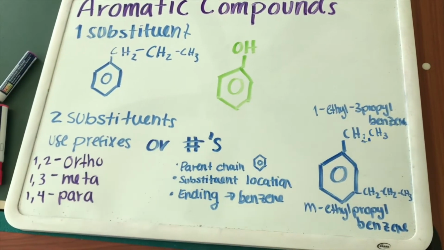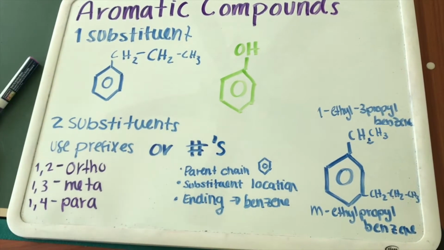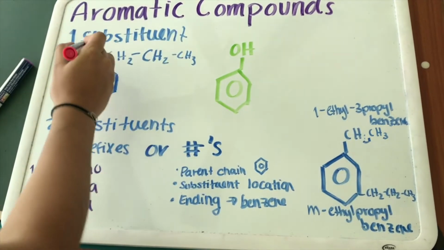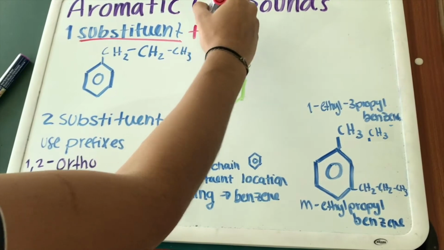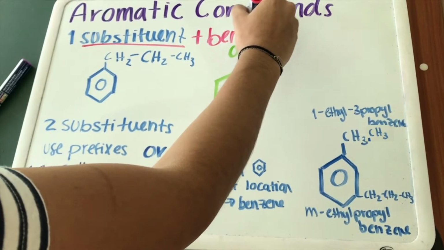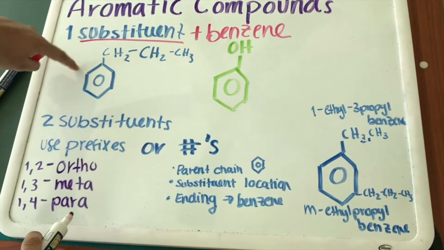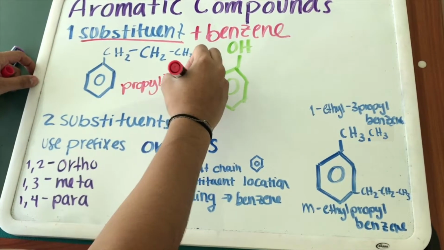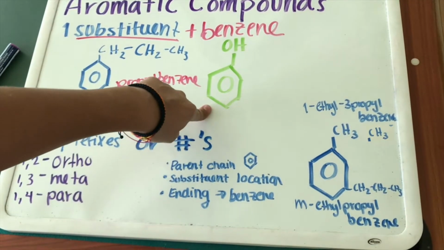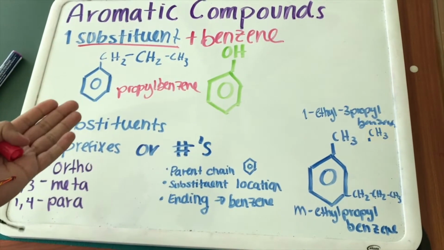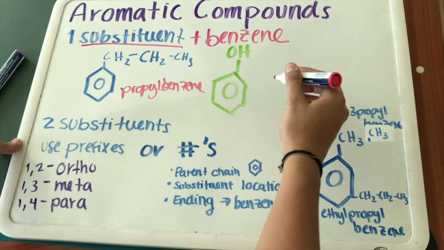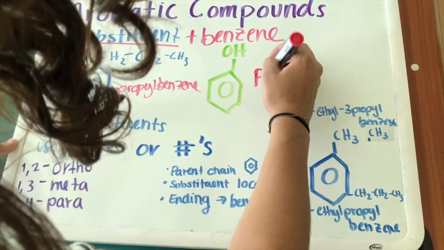Well, for naming aromatic compounds with the IUPAC rules, they vary since we can have 1, 2, or 3 or more substituents. So when we have one substituent, for naming it is the name of the substituent plus the word benzene. Like in here we have a propyl, so it will be propylbenzene, but we also have aromatic compounds that have a common name. In this case, this one is known as phenol.